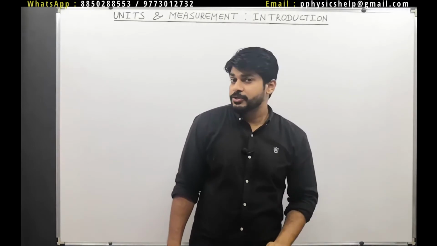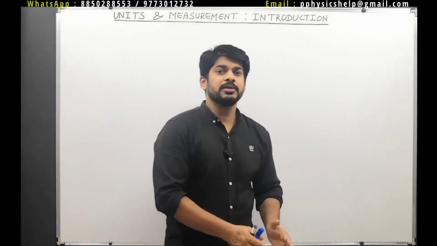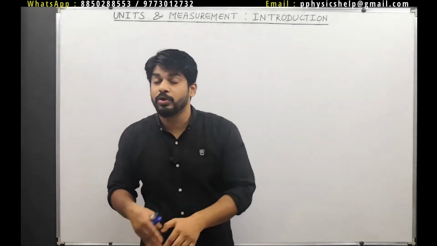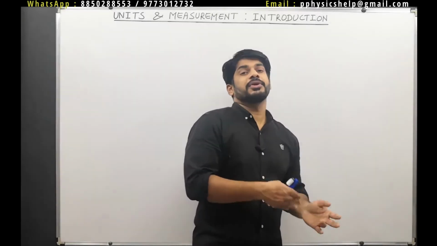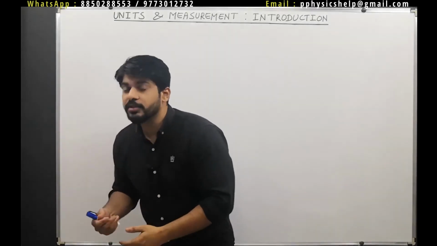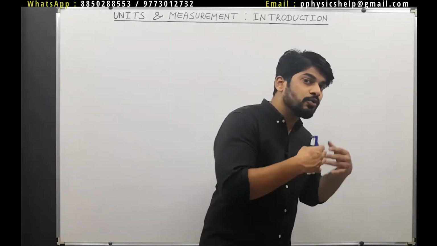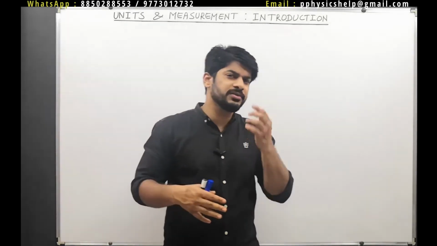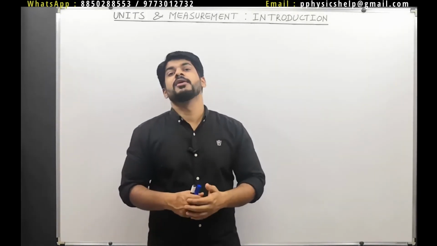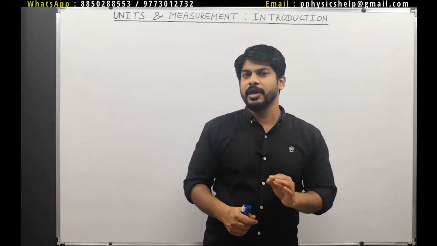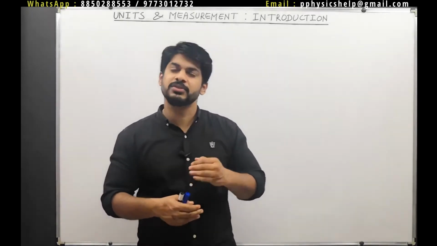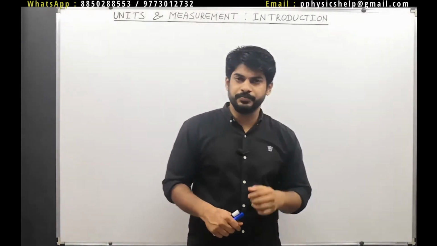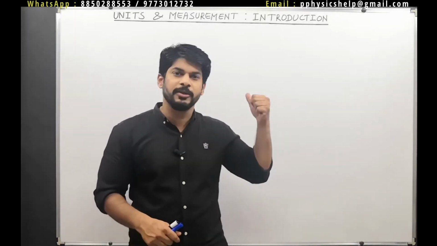Then we will learn about the errors that can arise in any experiment, the different types of errors, how these errors occur, and what precautions we have to take to minimize or avoid them. Avoiding is very difficult, but we can minimize it, or we can use some mathematical calculations to calculate these errors and minimize them also.